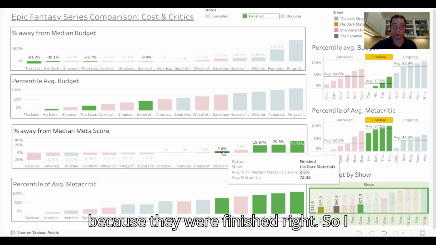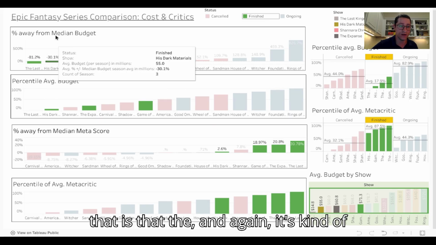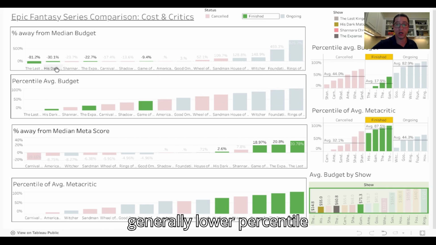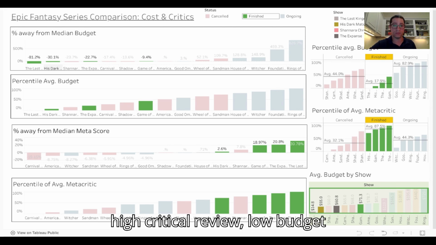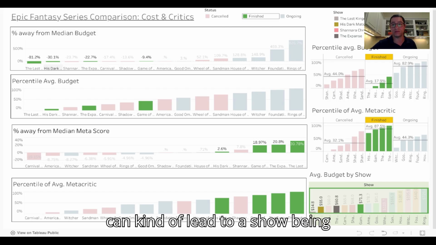The other thing, and again it's fascinating, is that they are generally lower percentile for the budget. So high critical review, low budget can lead to a show being finished. That seems to make sense.